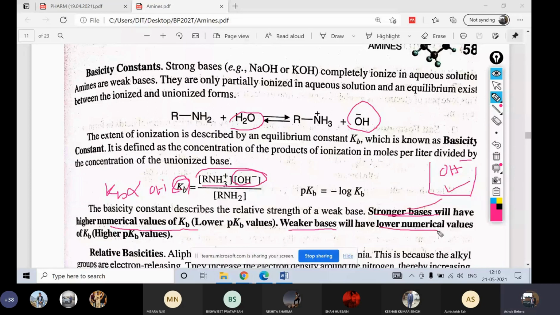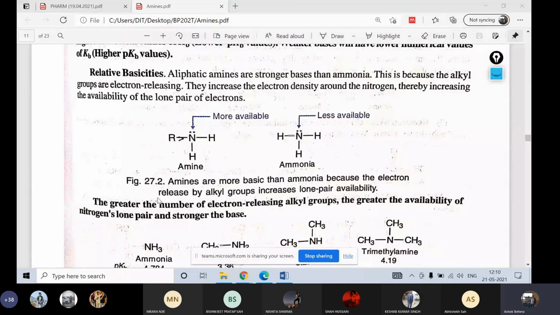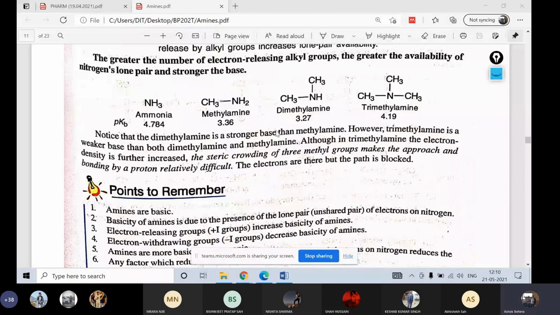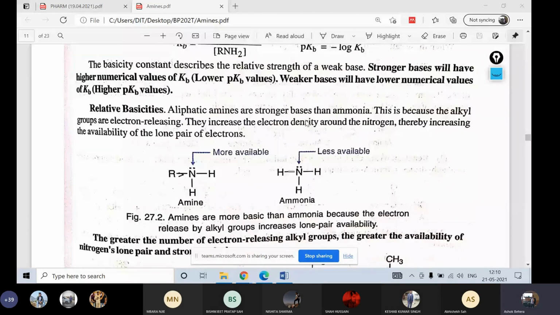You understand that one, I believe. Now we'll see, what is this relative basicity? Okay, what is the term known as relative basicity? Okay, aliphatic amines are stronger base than ammonia. What is written? Aliphatic amines are stronger base than ammonia. This is because the alkyl groups are electron releasing.